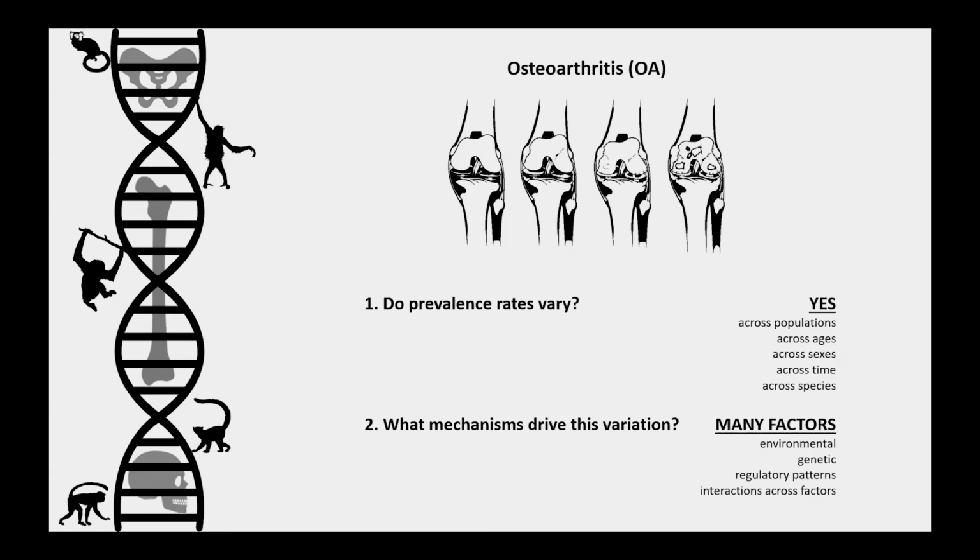So overall, OA prevalence does seem to have increased in modern human populations, but high osteoarthritis prevalence is not a uniquely human phenomenon. And while there are some modern human environments that may play a role, there are many additional factors involved that have not yet been fully resolved.